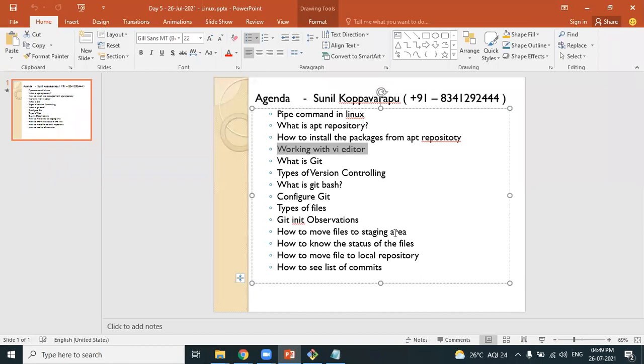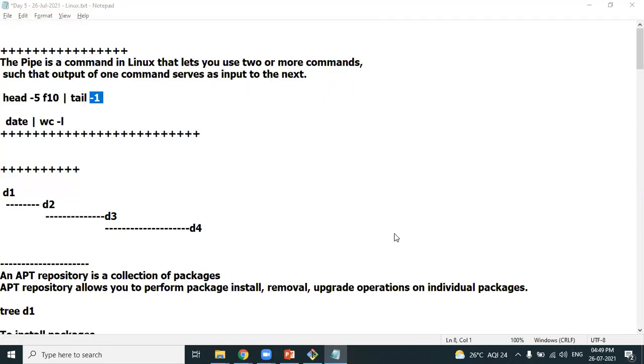Let's move on to the most important point, package management. What is package management? Let's try to understand. Look at this.